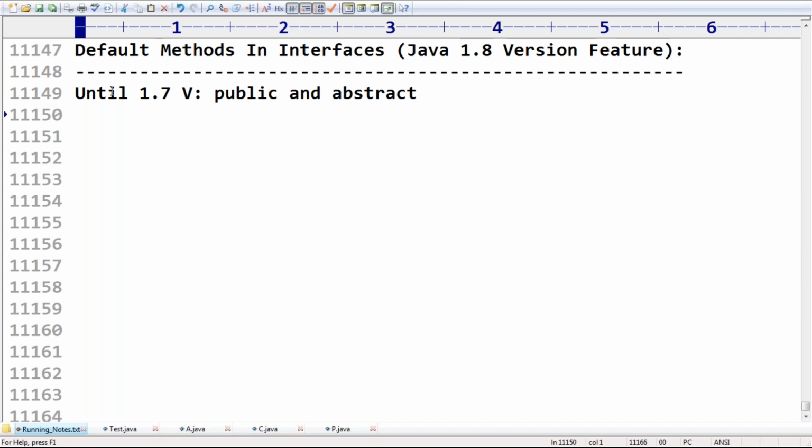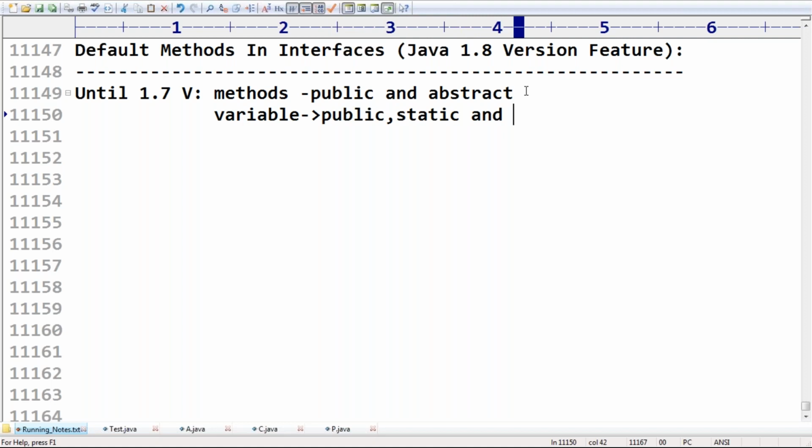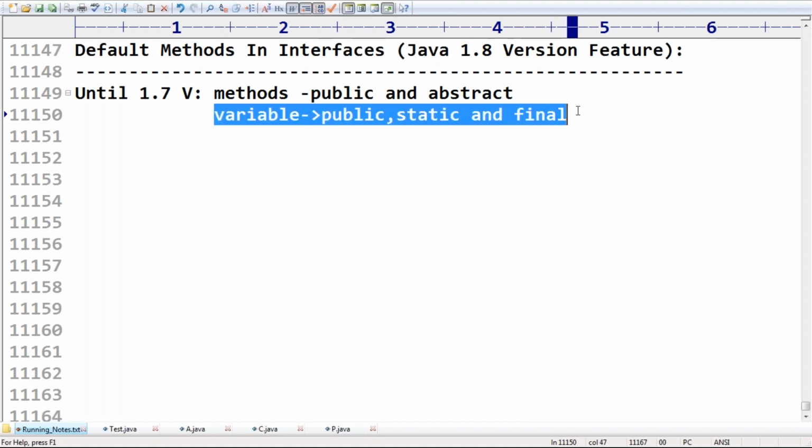Remember this. Similarly, every variable declared inside an interface is always public, static, and final. Of course, up to Java 11 it is the same, there is no difference at all.